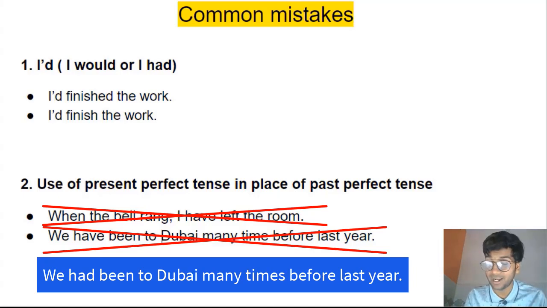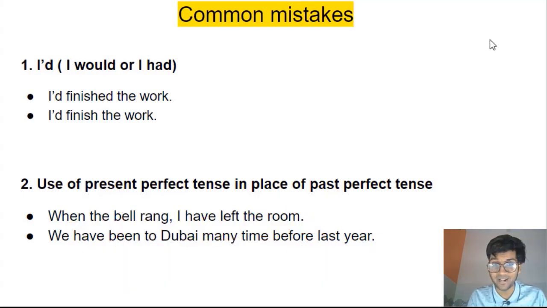We had been to Dubai many times before last year. Before this particular point of time in the past, this action had happened multiple times. Got the point? All right. So that's how we use past perfect tense. I'm pretty sure you've understood it.